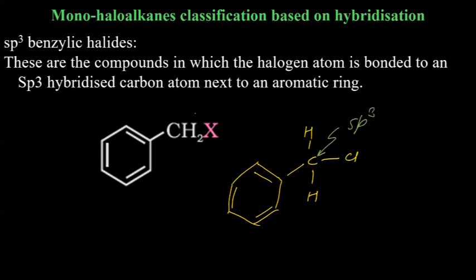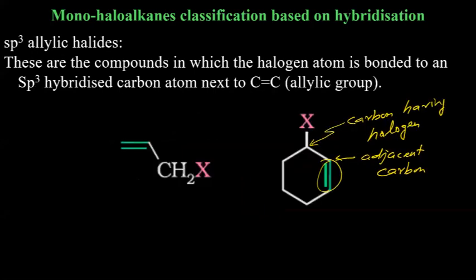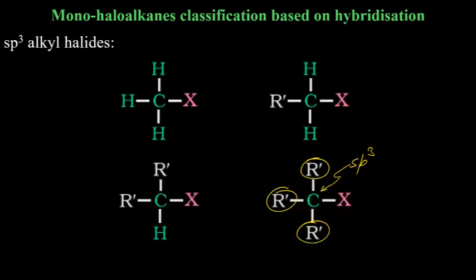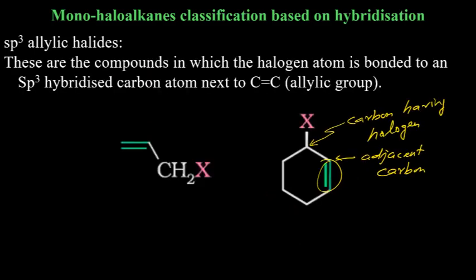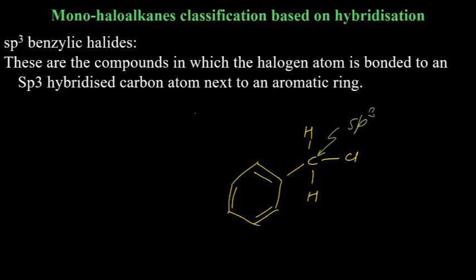In this case also, again, all three. The first one is alkyl halide, sp3 hybridization categorization. All alkyls, simple alkyls, sp3 hybridization. Then allylic halide. Allylic halides will be sp3 hybridized. We are talking about only that carbon to which halogen is attached, the hybridization of that carbon only. Then the third one is benzylic halide. Here also that carbon which is attached to halogen will have sp3 hybridization.